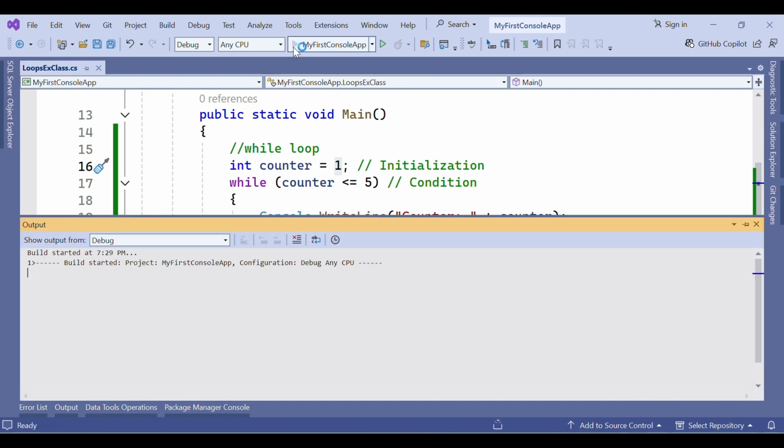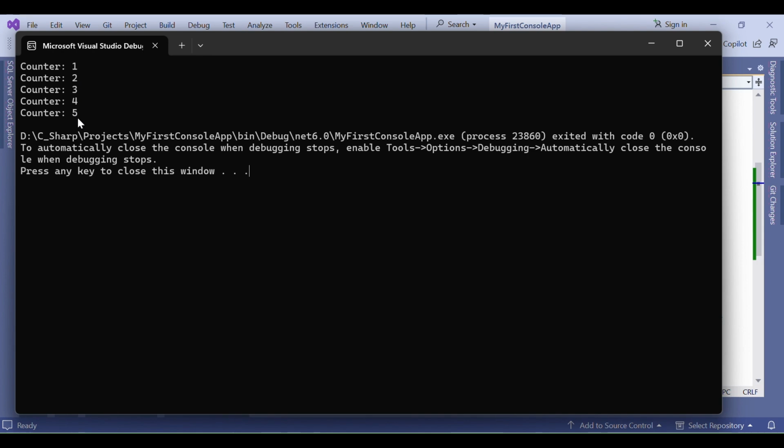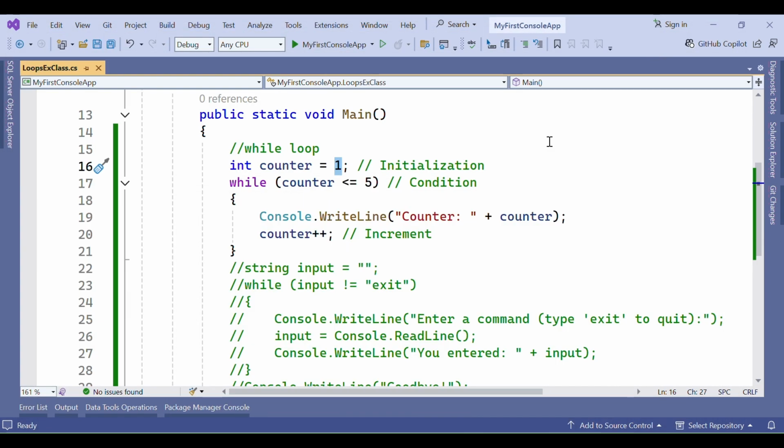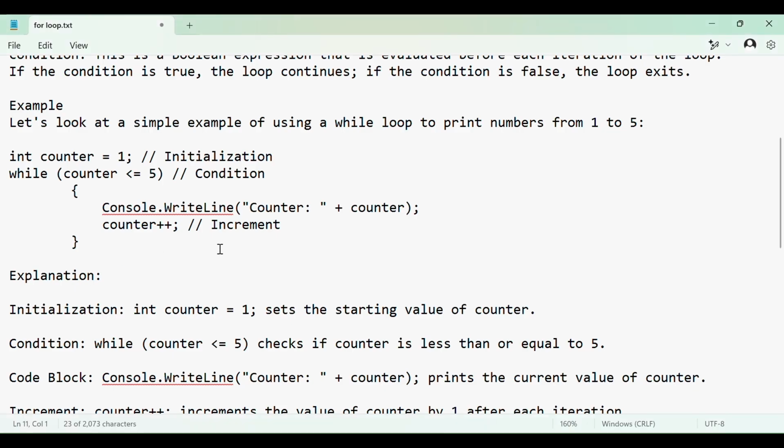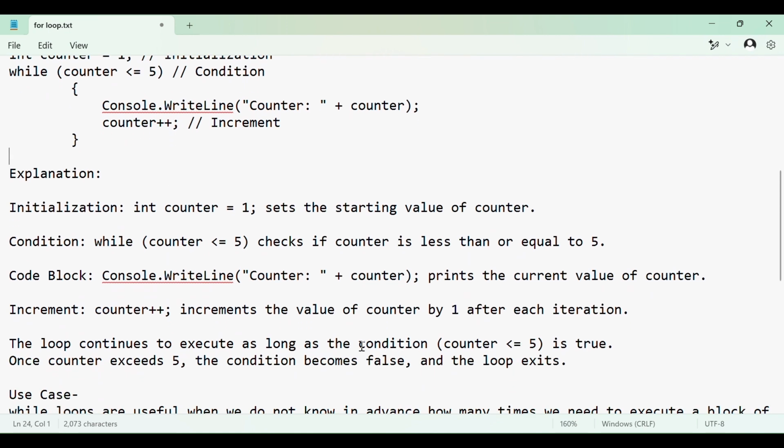So let's run the application and check the output as well. See, 1, 2, 3, 4, 5 is the output, and whenever the counter value is 6, this while loop will not execute. That is our while loop. As for the explanation, first we initialize this counter value to 1. Again it will check that counter is less than or equal to 5. Then this code block, meaning this print statement, and counter plus plus, which means it will increment. This double plus is an operator to increment the value by 1. So after every iteration this counter value is incremented by 1.